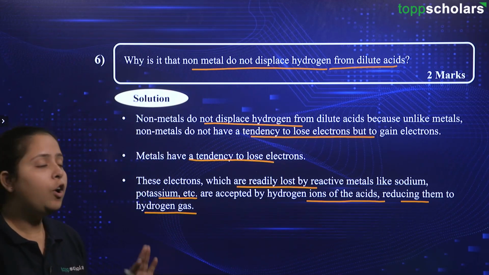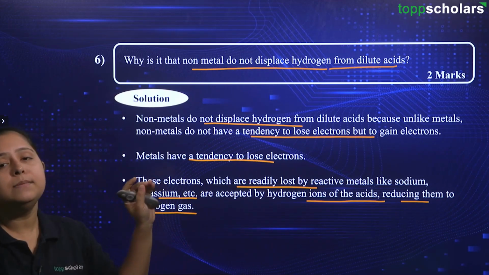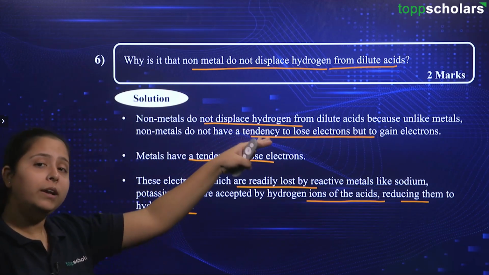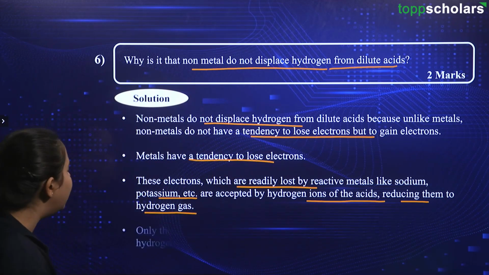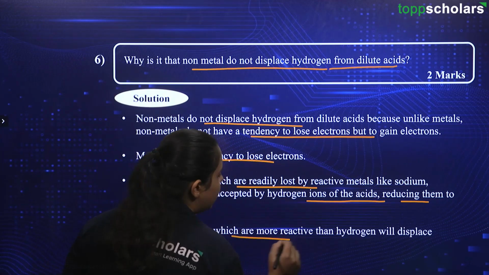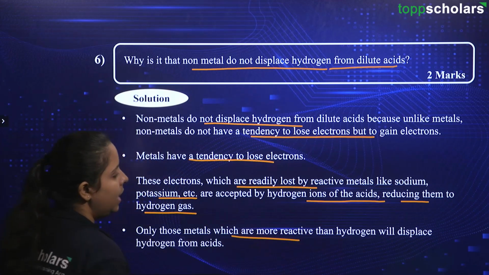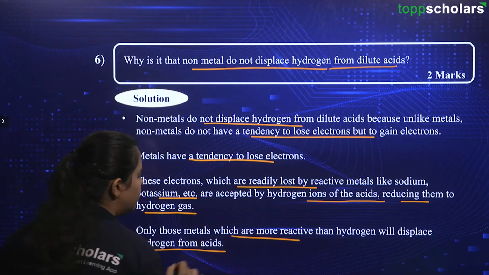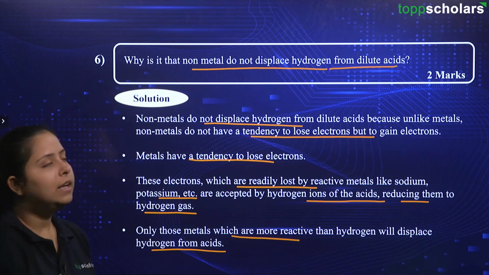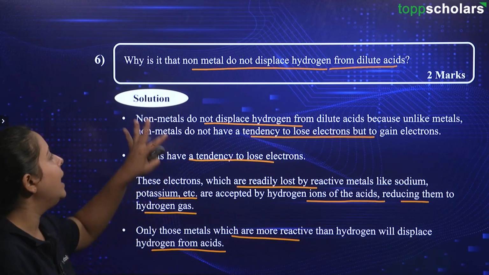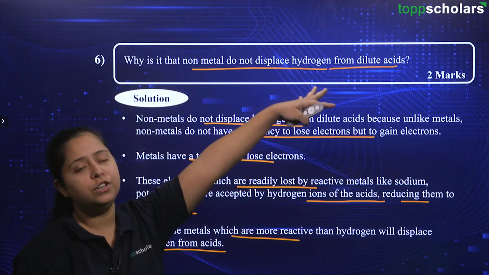to form hydrogen gas. Alright. So, for the occurrence of all of those things, it is important that the species should be more reactive than the hydrogen atom. But over here, non-metals are not reactive. The sentence says only those metals which are more reactive than hydrogen will displace hydrogen from acids. Alright. Thus, this is the reason why non-metals do not displace hydrogen from dilute acids.